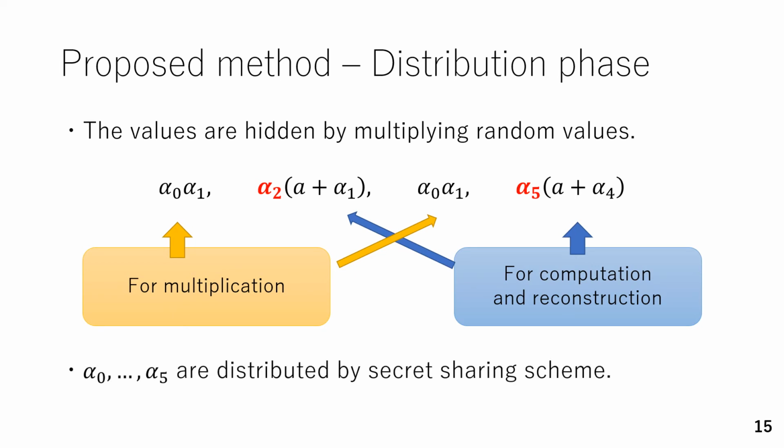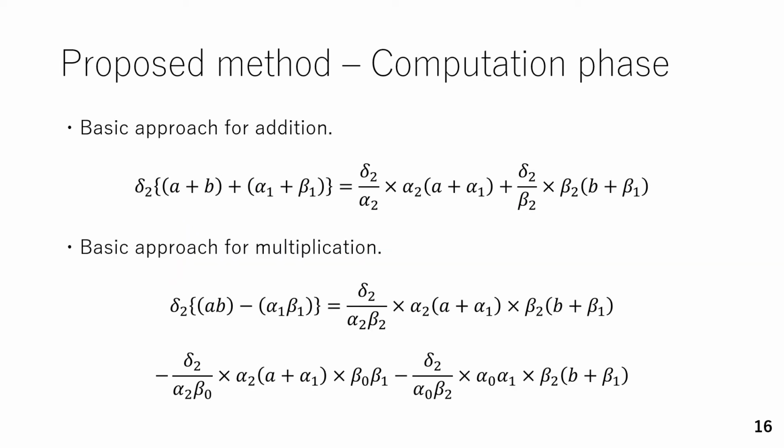And each alpha will be distributed by secret sharing scheme, like this. These are the basic approach for secure addition and multiplication in the proposed method. In the same way as the TS method, the multiplying random values are replaced with the same random value as shown in the equation.